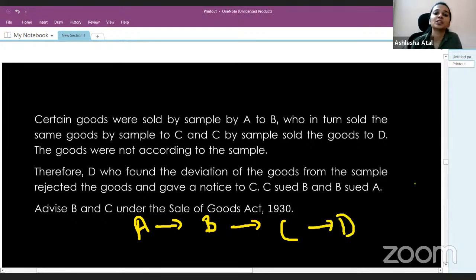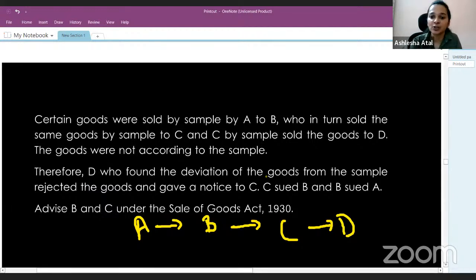Now, the goods were not according to the sample. So there is sale by sample, and we know there's an implied condition in case of sale by sample, that the bulk should correspond to the sample in quality. And also the buyer should have a reasonable opportunity to check the goods. Now here, the goods which are being sold are not according to sample. Therefore, D found the deviation. So until the goods reached D, no one else in between, that is B and C, found out about the deviation from the sample.